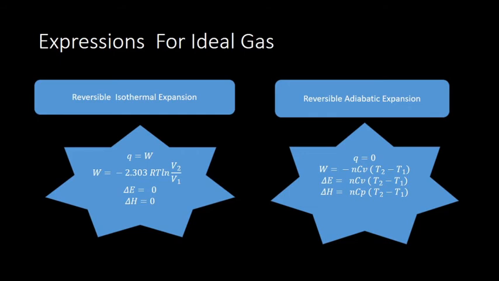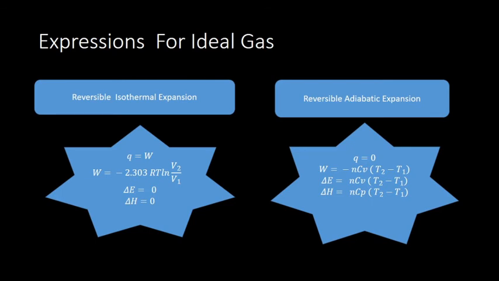Now take the case of adiabatic expansion. What is an adiabatic process? Quantity of heat supplied remains constant. So Q is equal to 0. And in that case, if you look at the first law of thermodynamics, Q is equal to dE plus W. When Q becomes 0, delta E, if you take the work done to the other side, it will become minus work done.